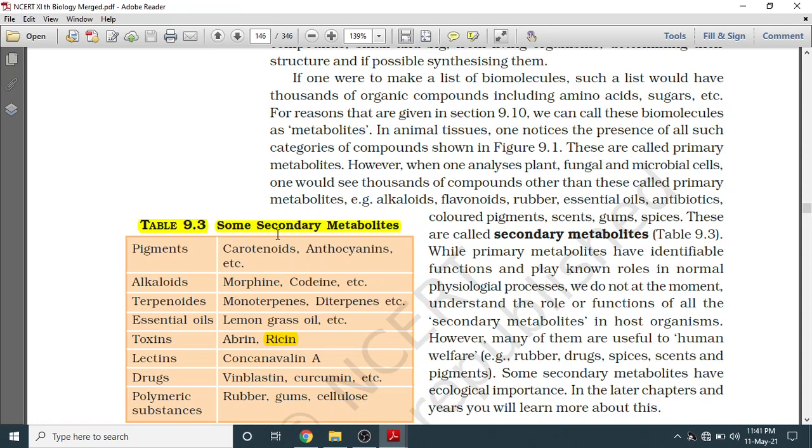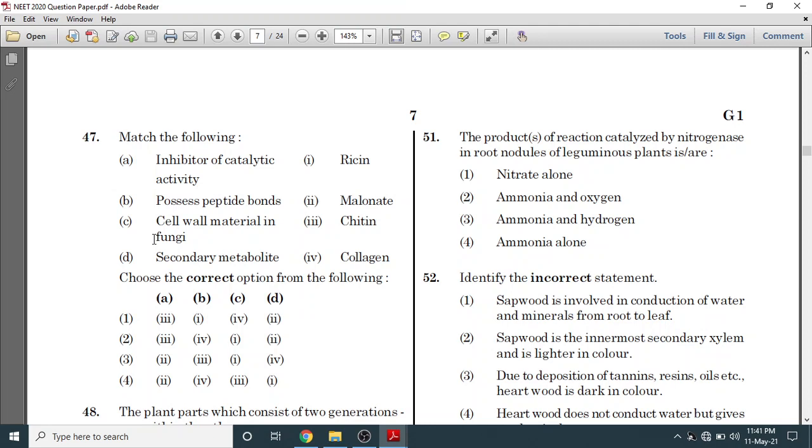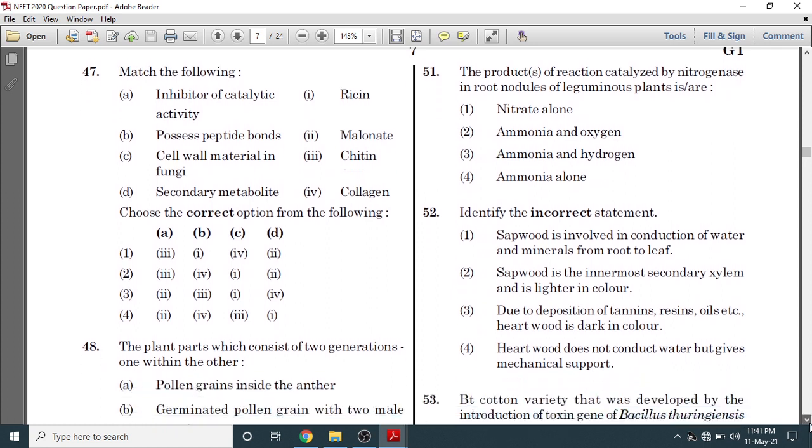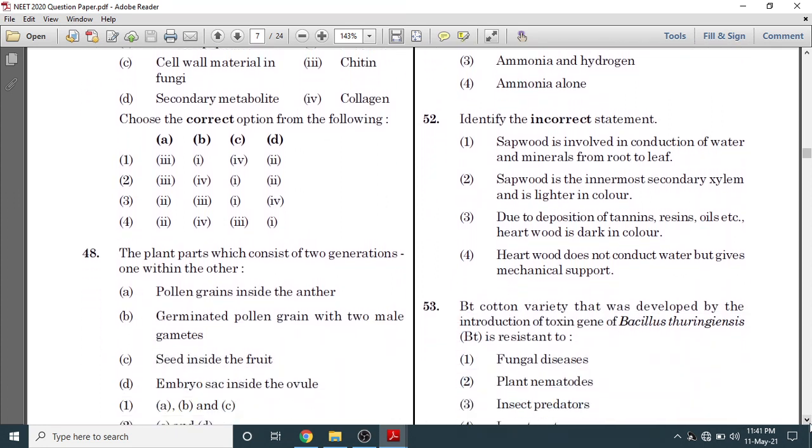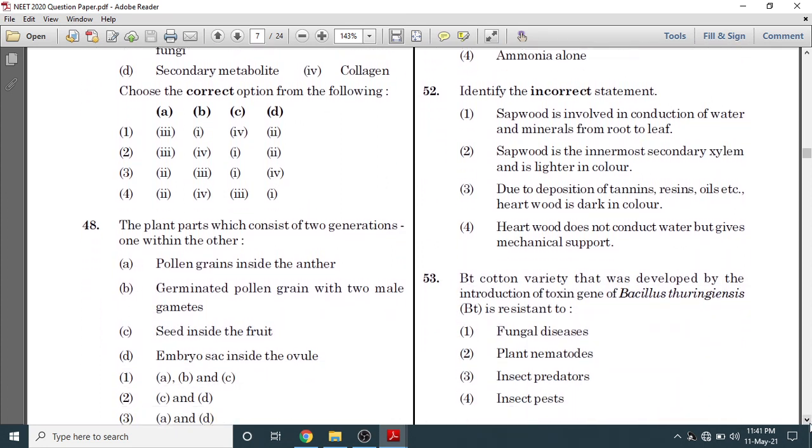So ricin is secondary metabolite. So secondary metabolite, this will match with 1. So D will match with 1. So if we look at D, then answer number 4 will be the correct answer of question number 47. Now we will move on to question number 48.